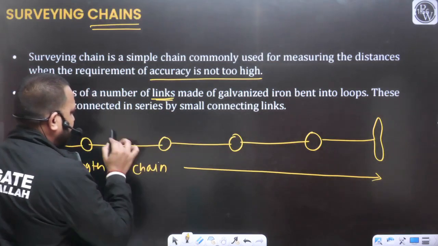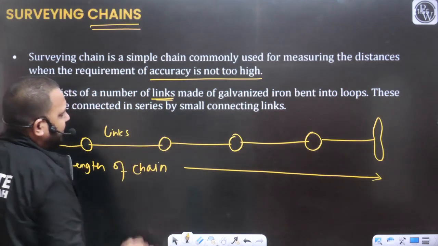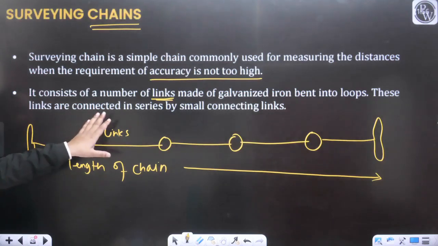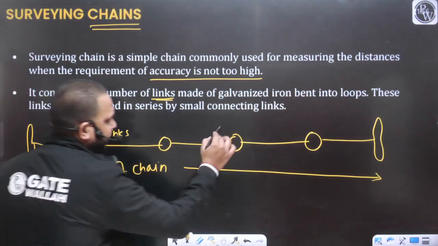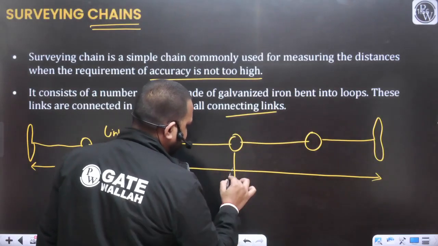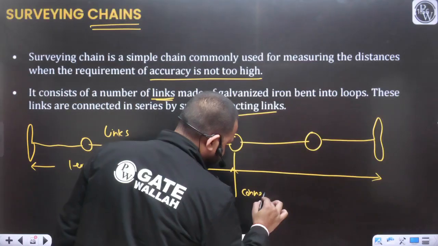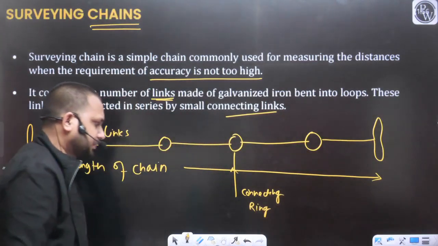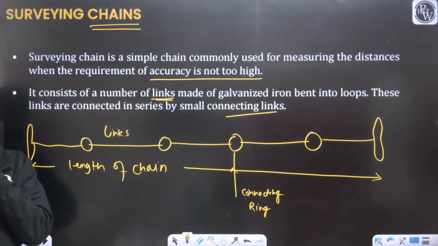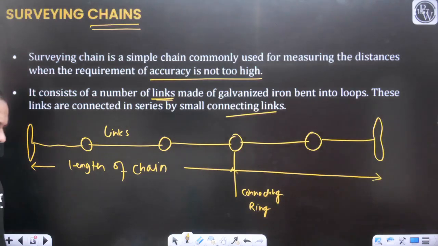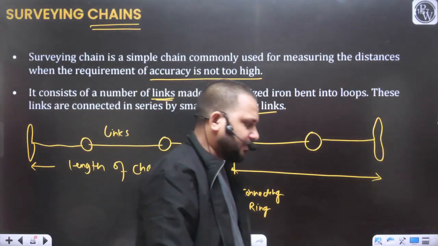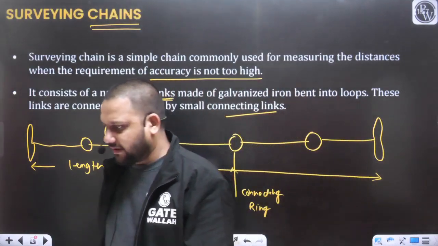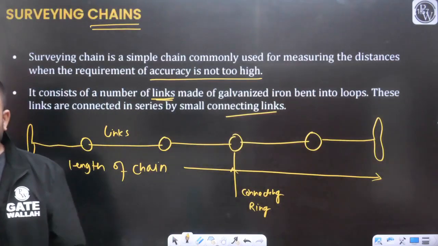It consists of a number of links made of galvanized iron bent into loops. These links are connected in series by small connecting links. So these are your connecting links. These are your connecting rings. I hope the point is clear to everyone. In this way, we can form a chain, and this chain we can use for linear measurement, for the measurement of distances.